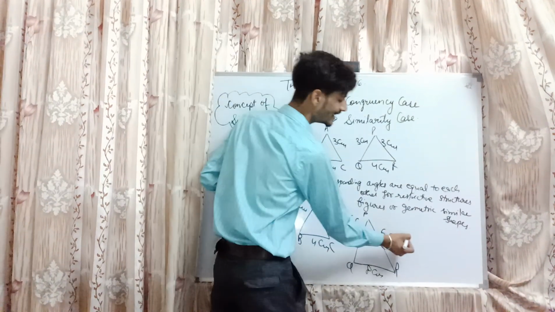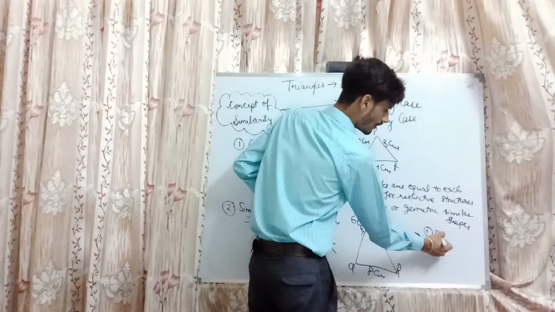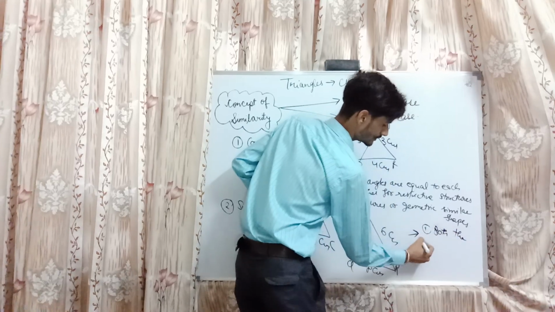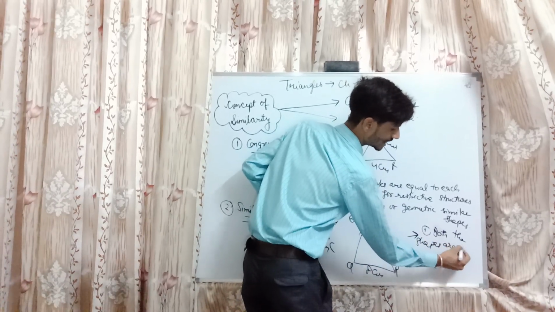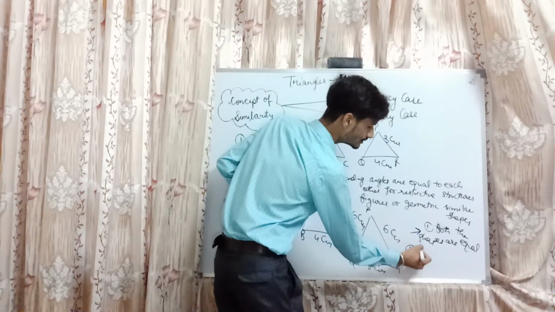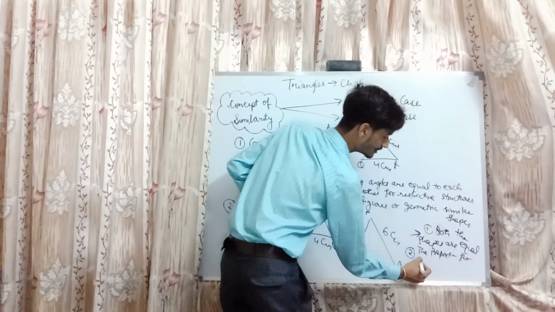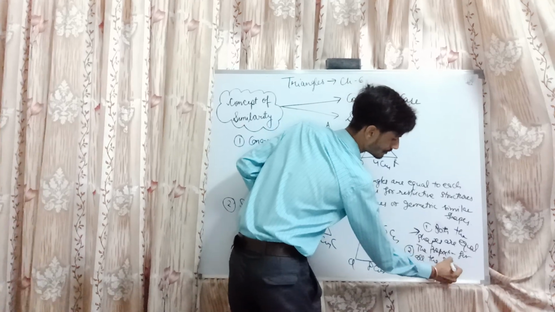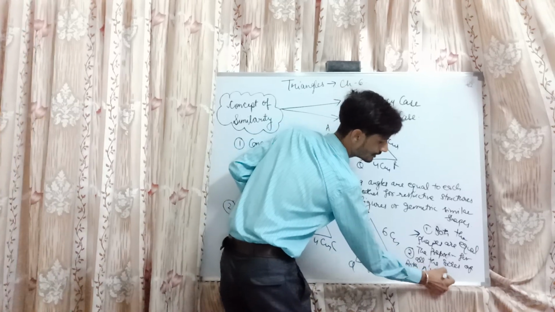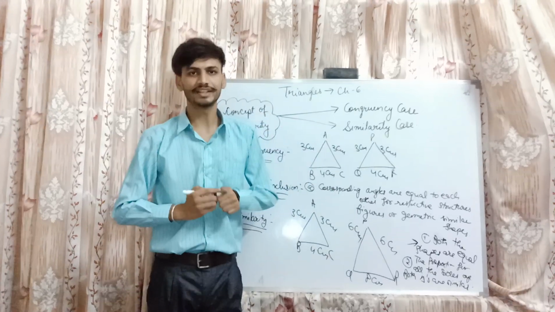So in conclusion, it can be said that the angles of both shapes are equal or matched to each other, and second, the proportion of all the sides of both triangles is similar to each other. So this is the concept of similarity.